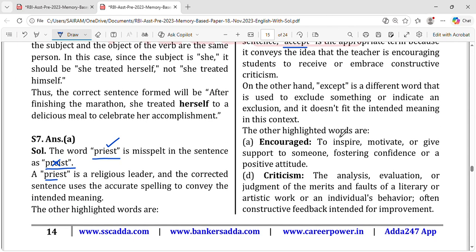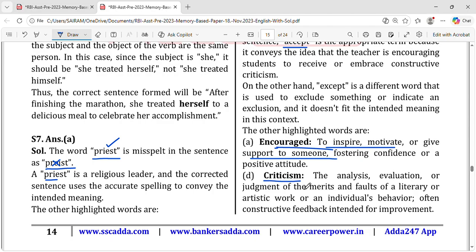And what I want to encourage, as I told you, is to inspire, motivate, and support someone, fostering confidence or a positive attitude. I'm sorry, I got a call. This is one thing. What is a criticism?